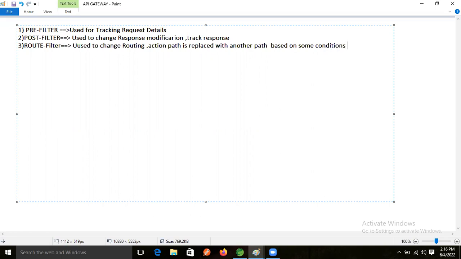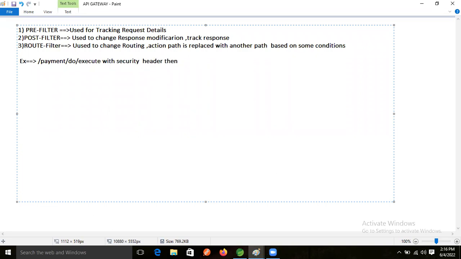Like for example, I'm giving, guys. Just assume that payment is there, and the payment is executed with a security header.